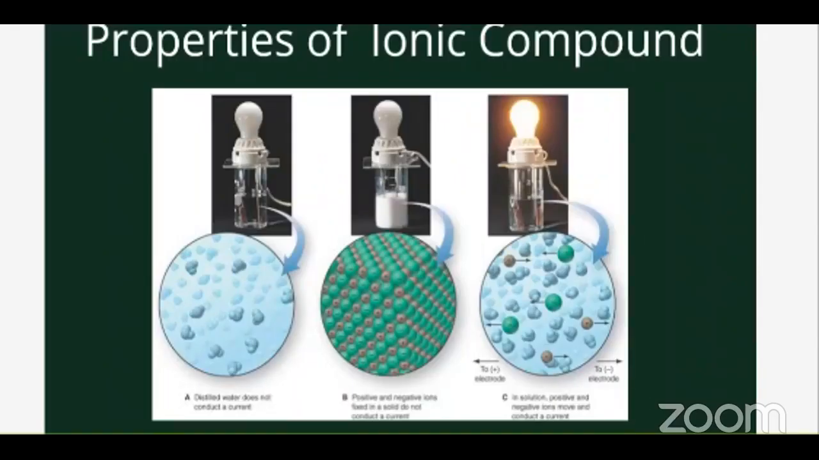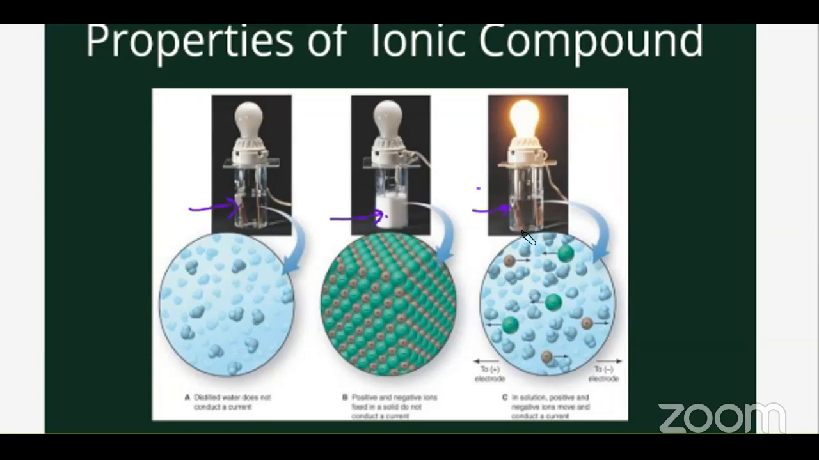Properties of ionic compound. The first property is, what do you see in the picture? Just have a look. In the first picture A, the liquid inside is distilled water. It's a transparent liquid. The second liquid is, I think, a solution of salt water. So the first is the ionic compound in solid state, and in the second one, the ionic compound is dissolved in water.